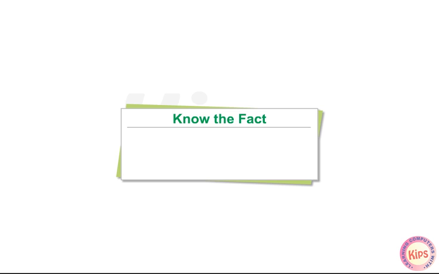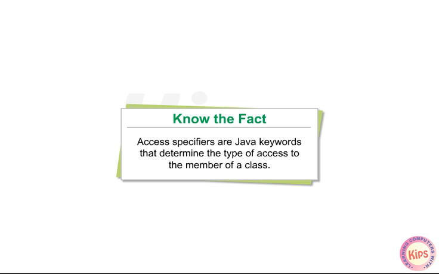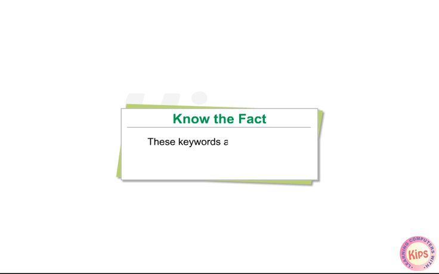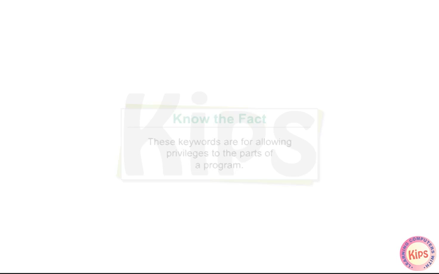Time for fact file. Access specifiers are Java keywords that determine the type of access to the members of a class. These keywords are for allowing privileges to the parts of a program.